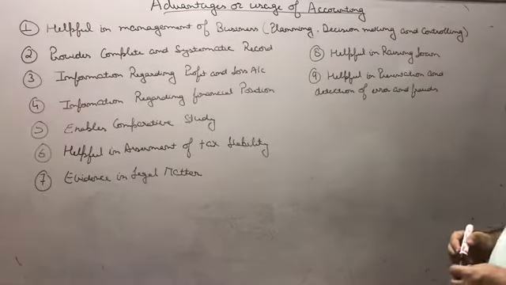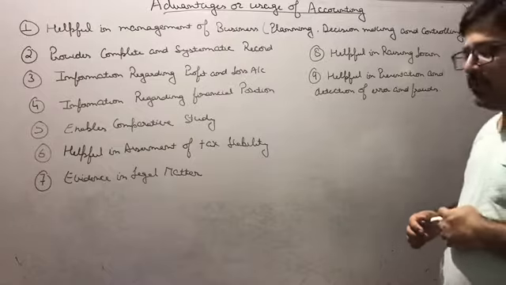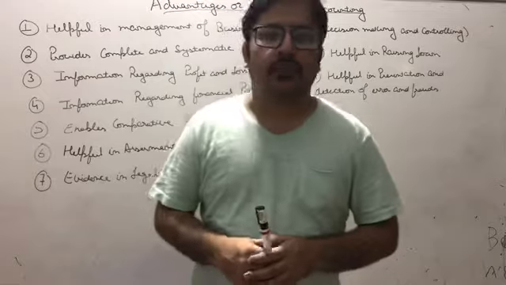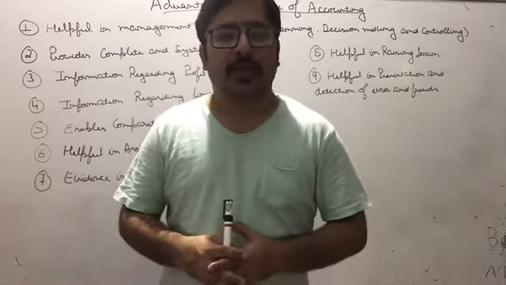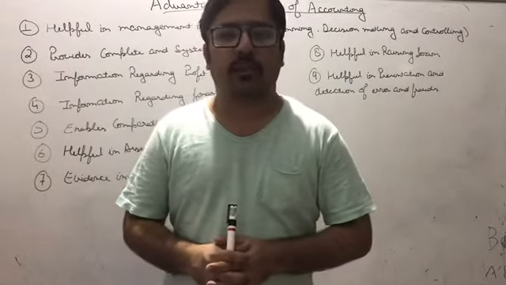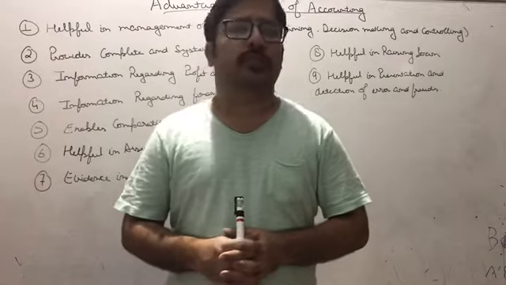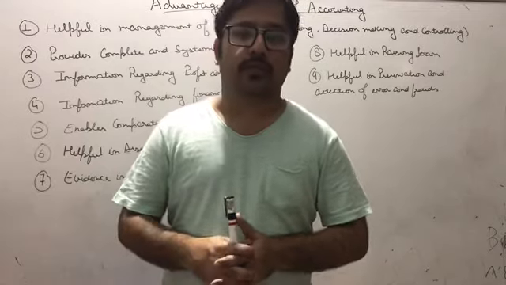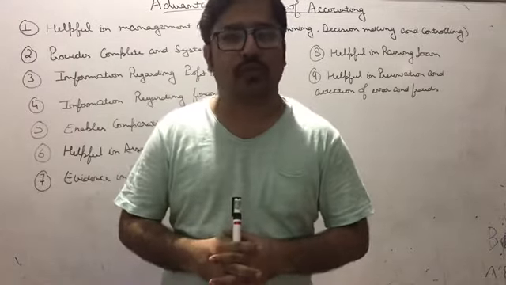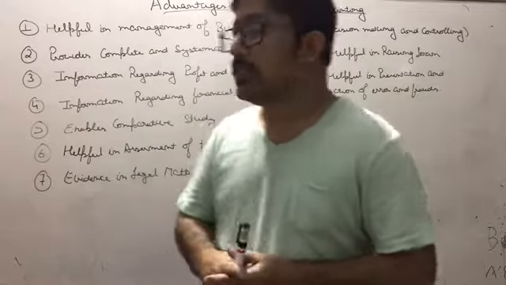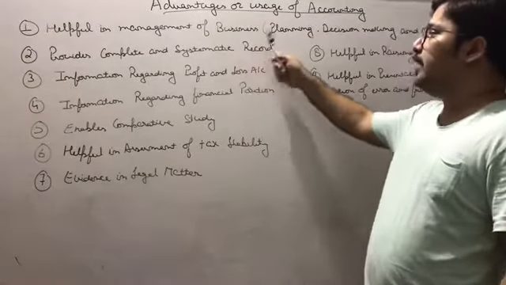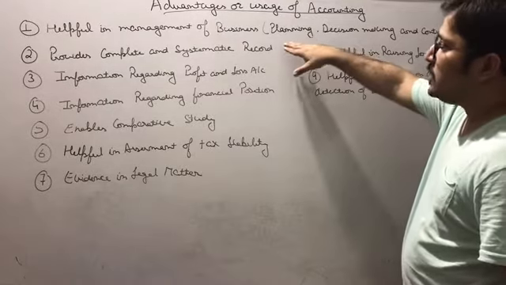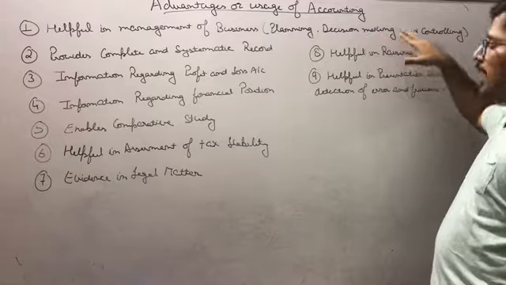The first one is helpful in management of business. So beta, if we prepare proper books of accounts, then what will be the situation? It will help the management in many ways. Management nowadays is more concerned about accounts, because lots of things depend upon accounts. They need to take decisions keeping in view the complete system of accounts only. So beta, the first point is helpful in management of business. And what does the management do with the help of accounts? It helps the management in planning, decision making and controlling.